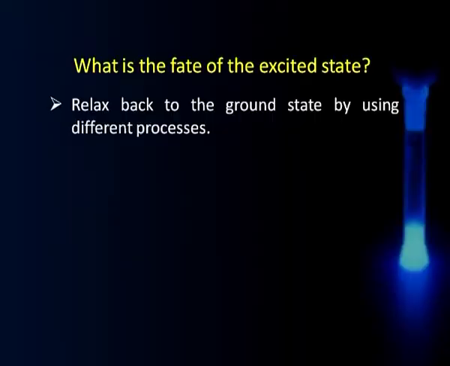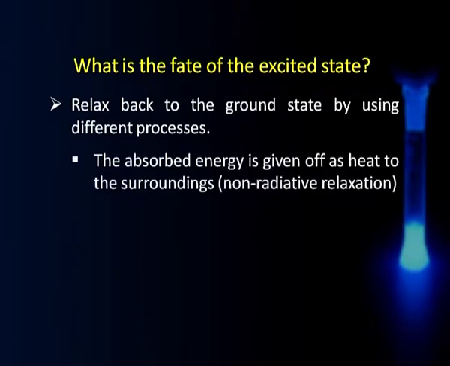To understand this, the obvious question is: anything which is of higher energy is unstable, and it will try to relax back. That is a law of nature. So typically this excited state also will relax back to the ground state by different processes. One possibility is that this absorbed energy is given off as heat to the surroundings. This is called a non-radiative relaxation.